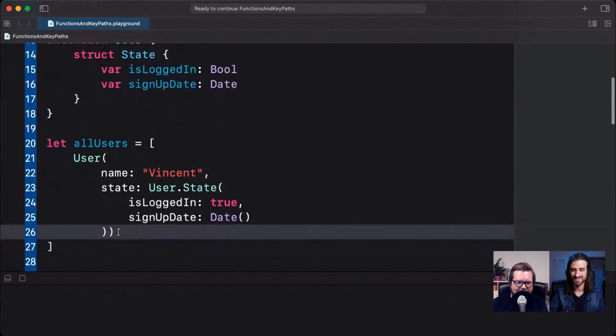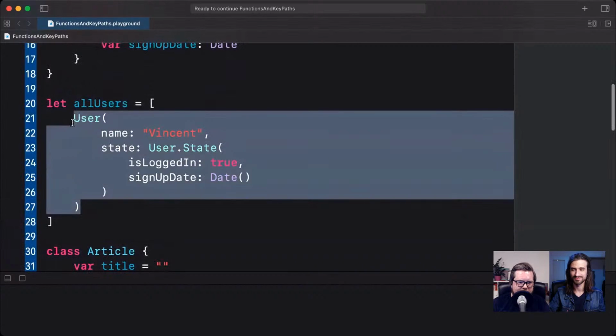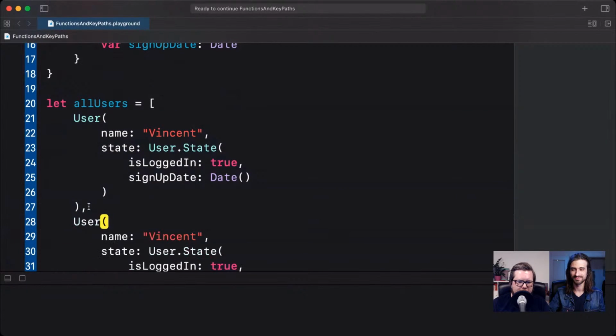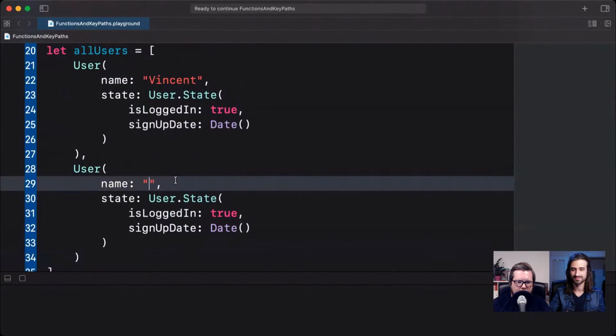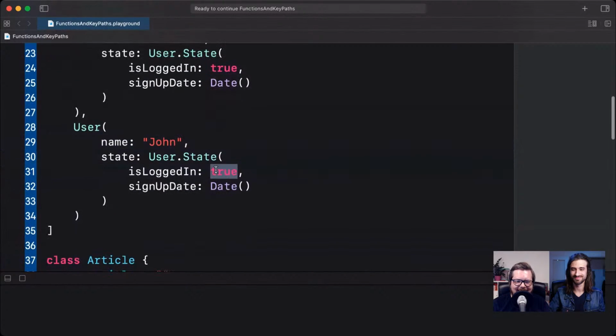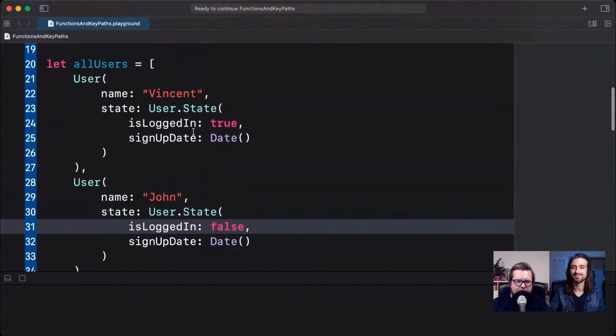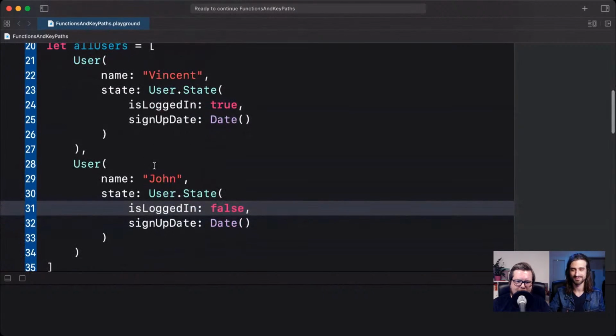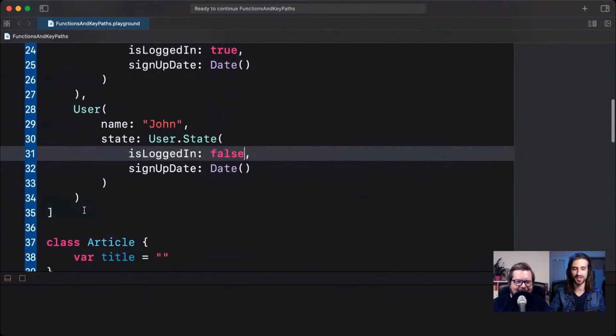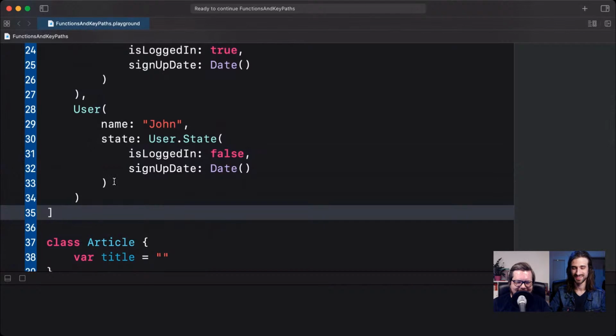A little indentation here just so we can see it very clearly. And let's create a second user here, and that will be me. So it'll be John. I can't even spell my own name. And isLoggedIn is false. So we have one logged in user, Vincent, and one logged out, which is me, or John. Might be John Appleseed, right? It doesn't have to be me, but it feels very Apple when you say John Appleseed. Yeah, for sure.